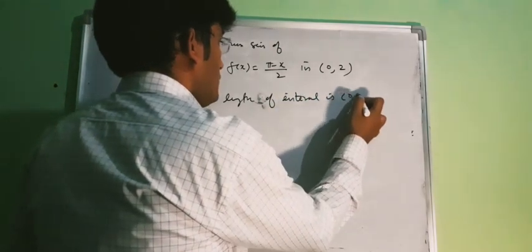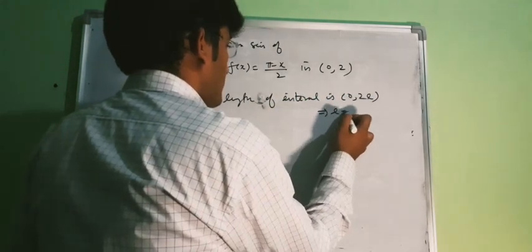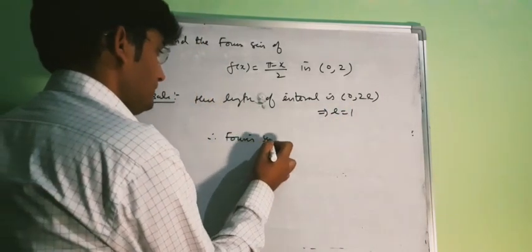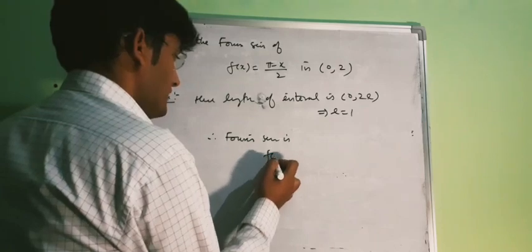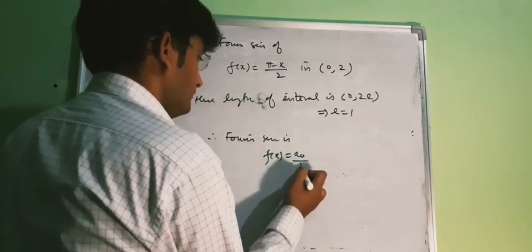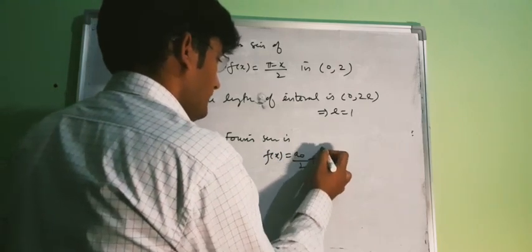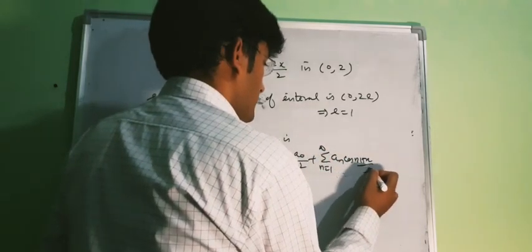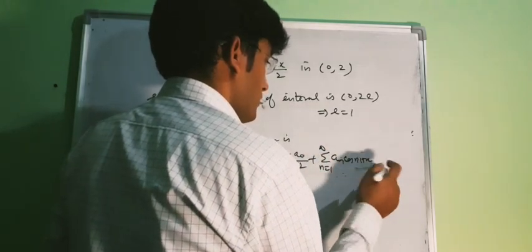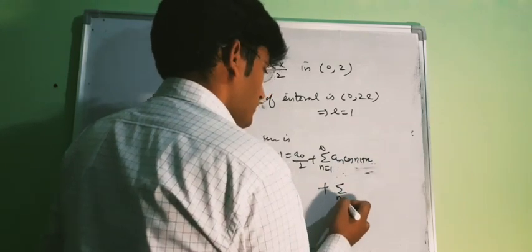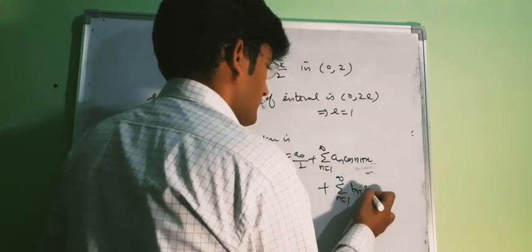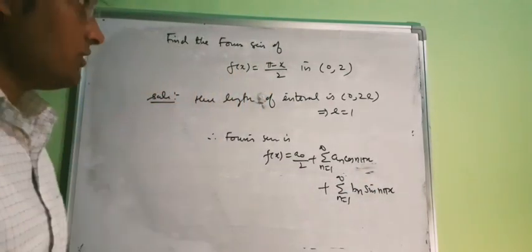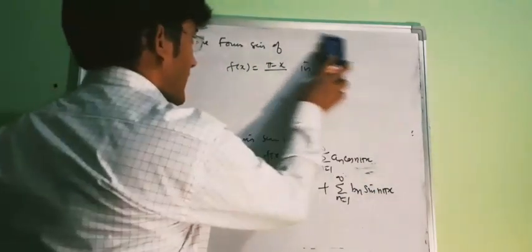So therefore here the length of interval is 0, 2l. So our l will be 1. Therefore the Fourier series is f(x) equal to a0 by 2, plus the sum n equal to 1 to infinity of an cos(n pi x by l), and l is 1, so this is cos(n pi x), plus the sum n equal to 1 to infinity of bn sin(n pi x). Now let us compute the Fourier coefficients, the Euler formulae.